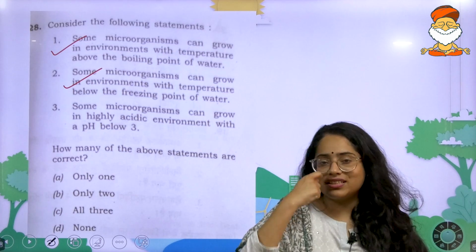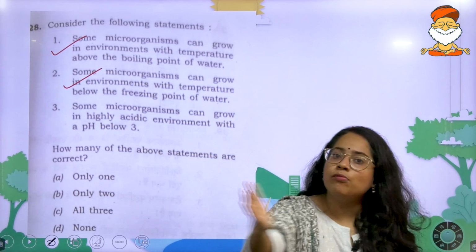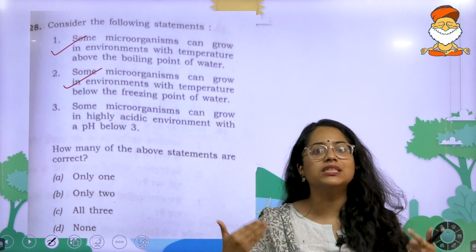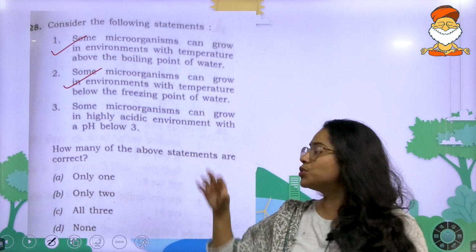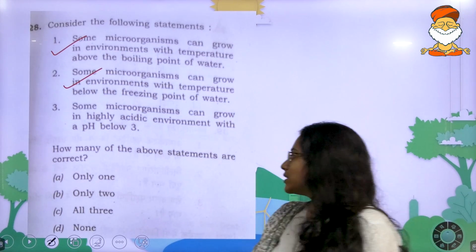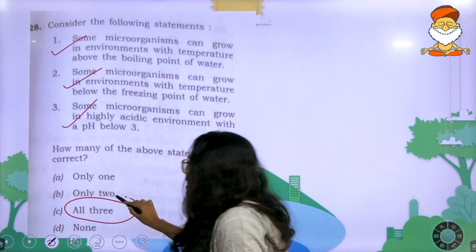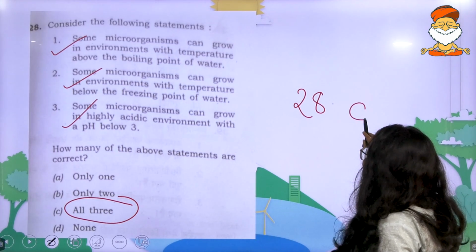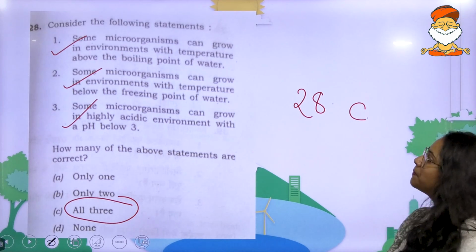This is one of the reasons why, when we look at evolution, even from large scale extinctions, you have more and more species coming up. The reason being that in all of these extreme conditions, you can have microorganisms. So the answer to this 28th question is all three of them. So the answer is C. All three of them can be correct.